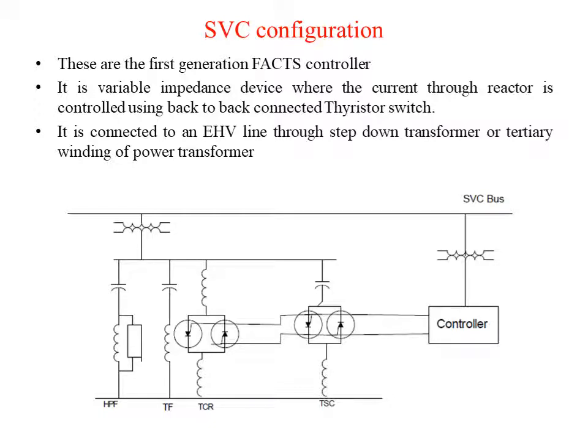We have HPF, that is hybrid types of SVC controllers, TF, that is thyristor controllers, and TCR, that is thyristor controlled reactor, where we can see that two thyristors are connected back to back. Then thyristor switched capacitor, where the capacitor is connected in series with the thyristors which are connected back to back, and just by controlling the thyristors, by providing the gate signal, we can control the current injected to the bus.